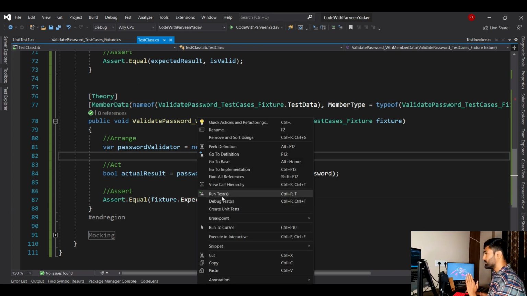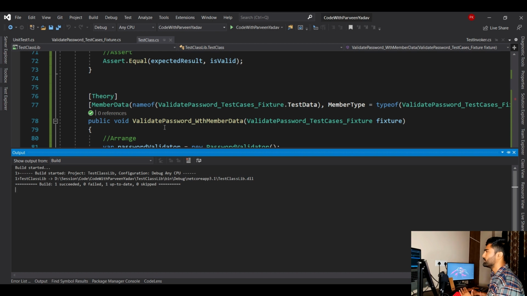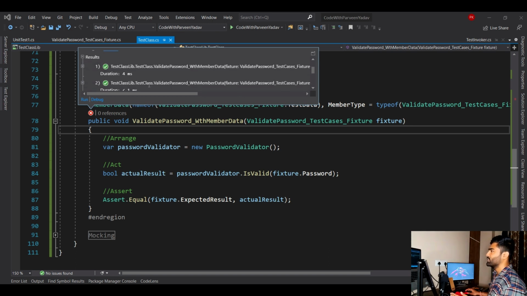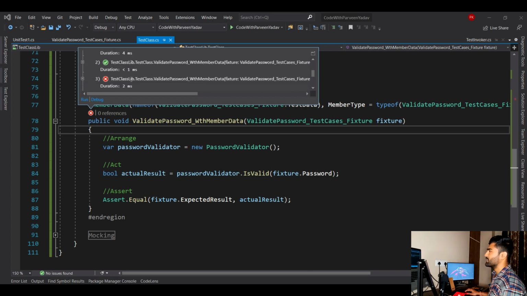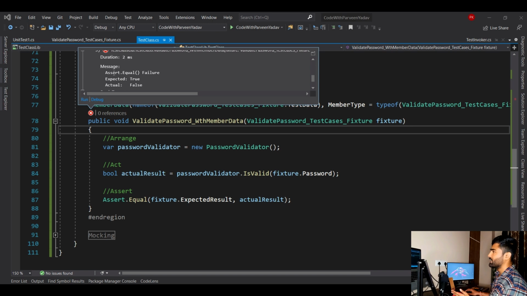This time I'm going to run with no debug. Let's say run test, and we will see without any debug. So let's focus on the message. Oh, here you go. You see, it was green before and it failed this time. If I click over here, you see 2 test cases passed, 1 failed, and again it gives you the whole detail. The result for this is this, and this is how the third test case failed, with all those details.